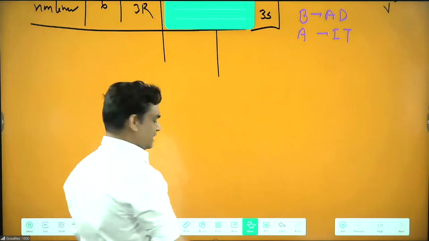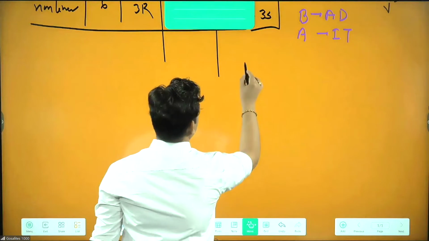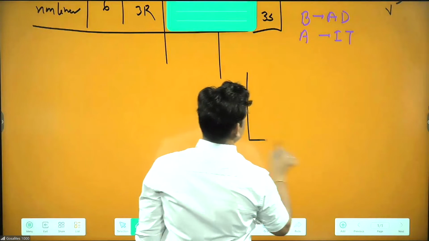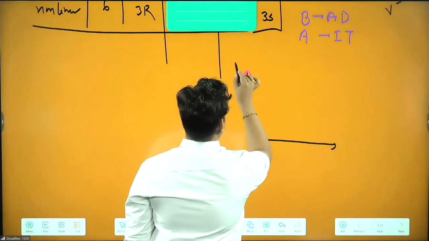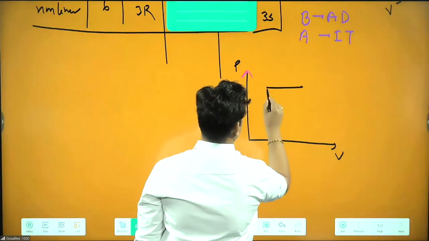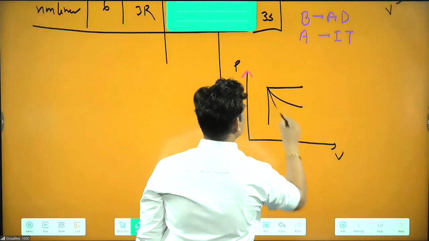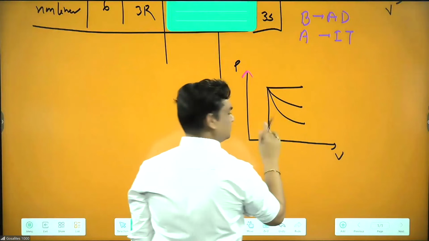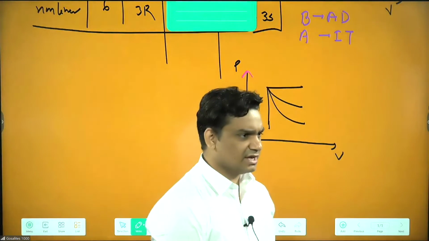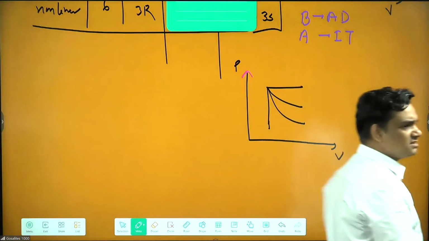In second, if I write like this, they will ask, okay, which graphs identification, four options they will give, or match the column, or anything they can give you. Okay, now we need to identify these are the four process.